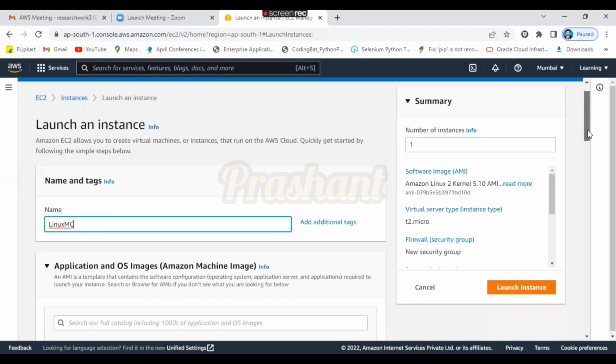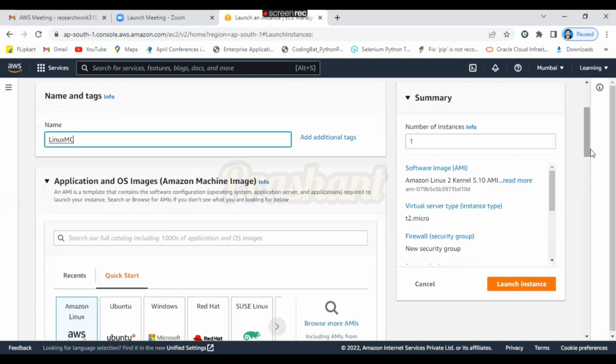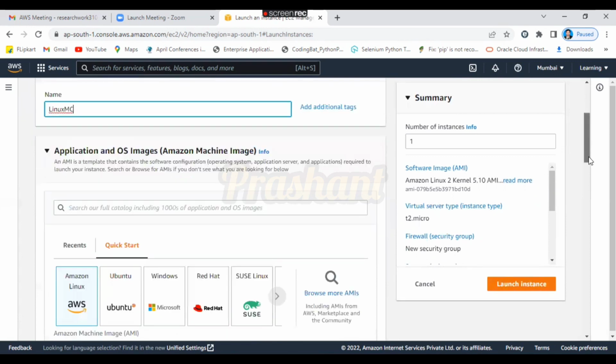So what is the first option? The first option is always giving the name and tags. Name means what will be the name for your machine. So I gave the name Linux machine. Scroll down. Application and operating system images, which is also called AMI, Amazon Machine Image.